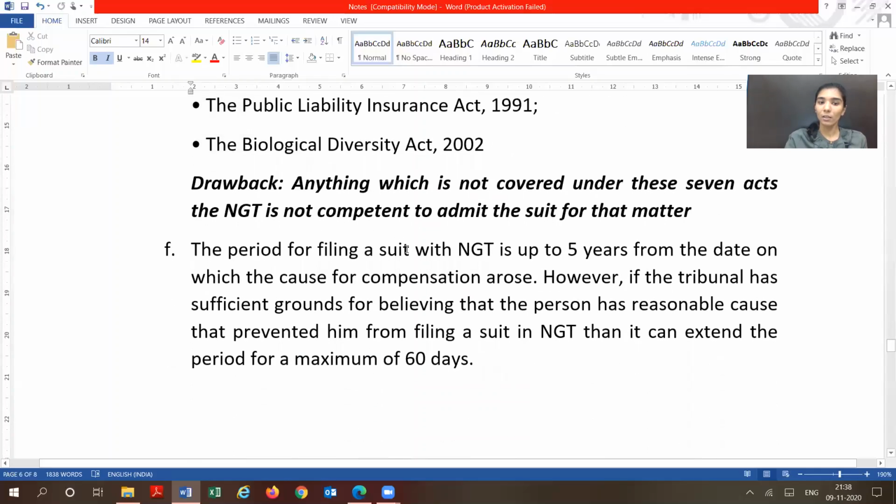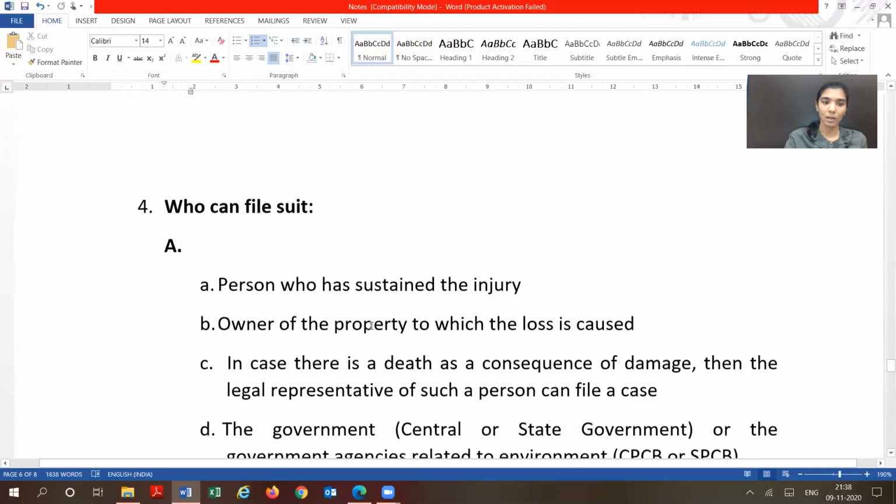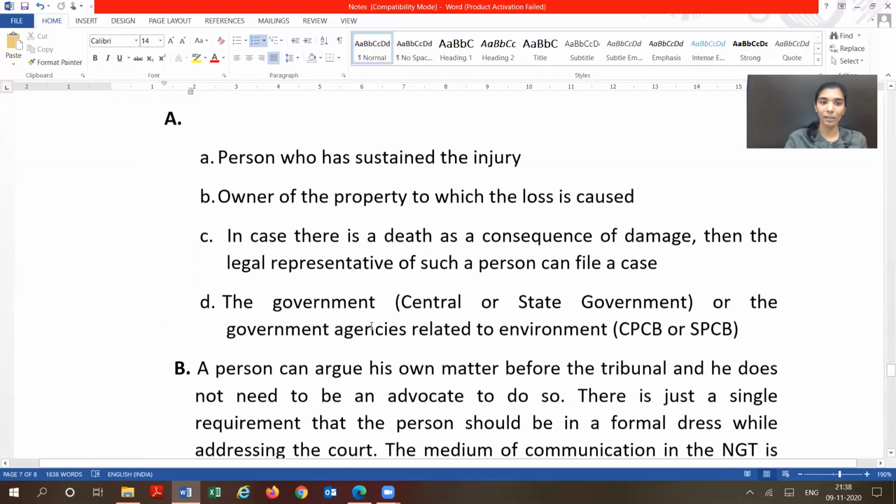Now, you can file a suit with the National Green Tribunal up to 5 years from the date on which the cause for compensation has arisen. However, beyond 5 years, if the tribunal finds sufficient grounds, then it will allow you an additional maximum of 60 days for applying. Now, who can file a suit with the National Green Tribunal?